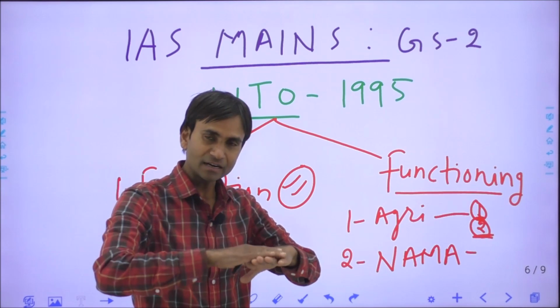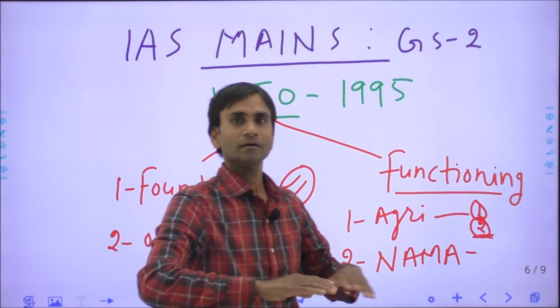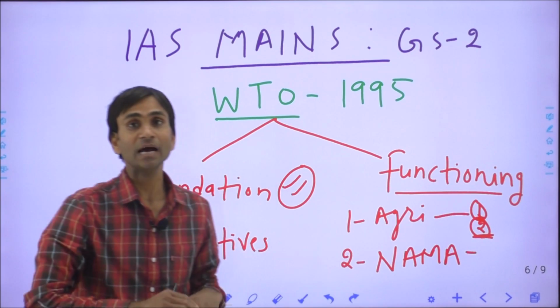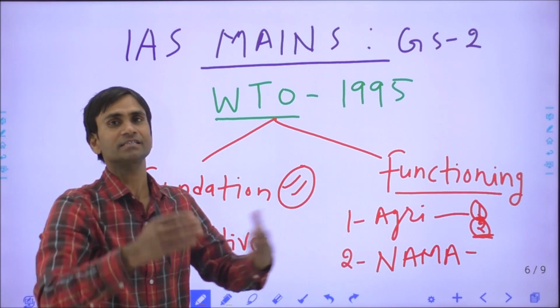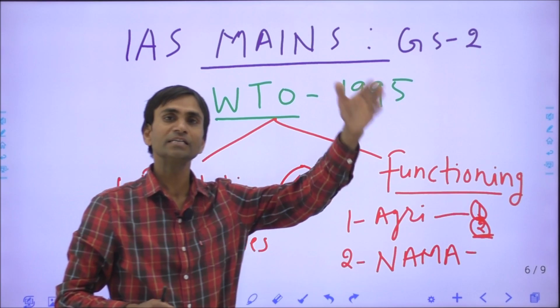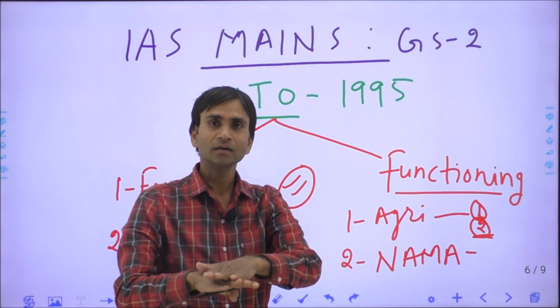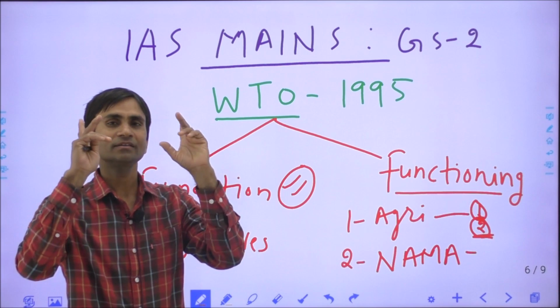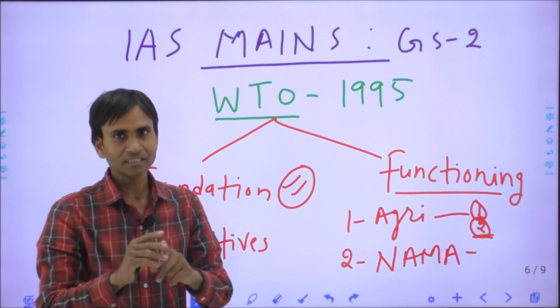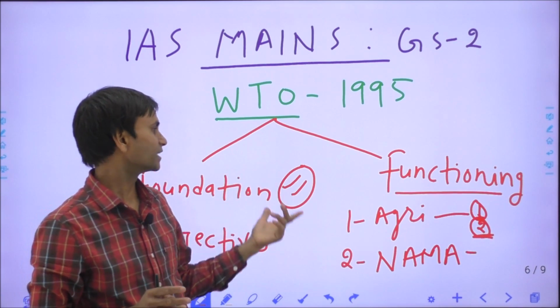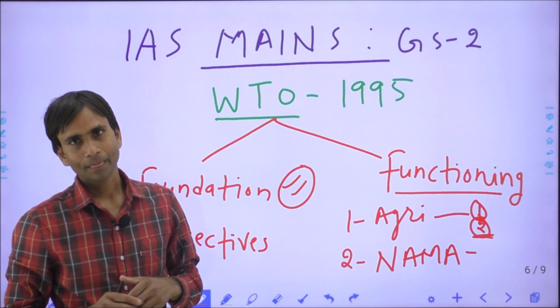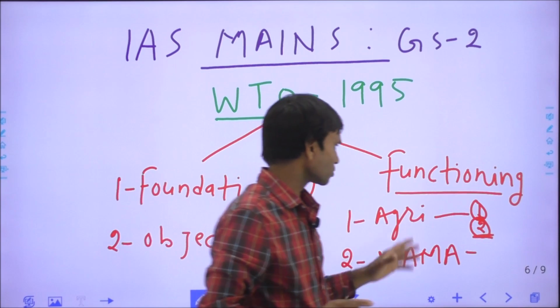It means these countries are bound to pay a penalty, and they have to face different challenges, and the developed countries impose different kinds of bans or restrictions over the trade and commerce of these countries. So this is the double standards functioning of the WTO. So these are some aspects of WTO.